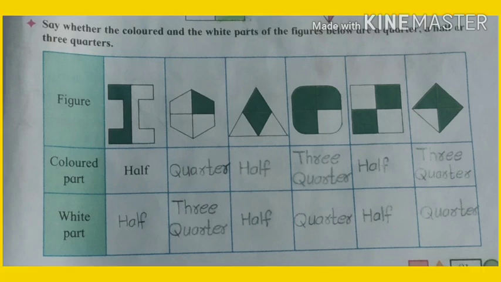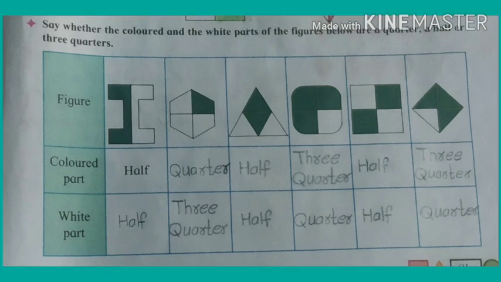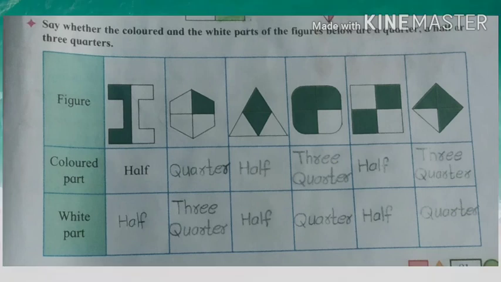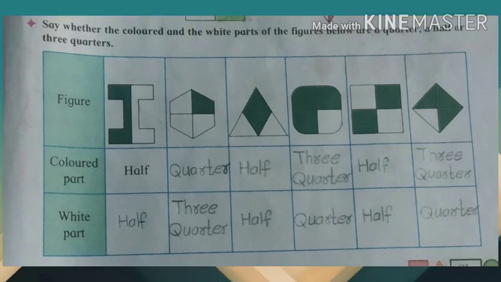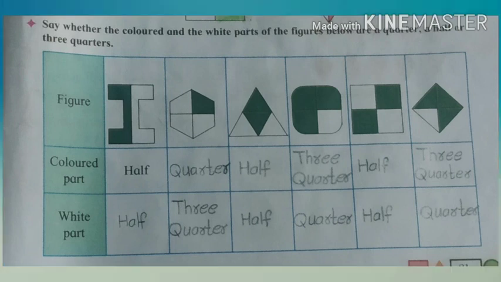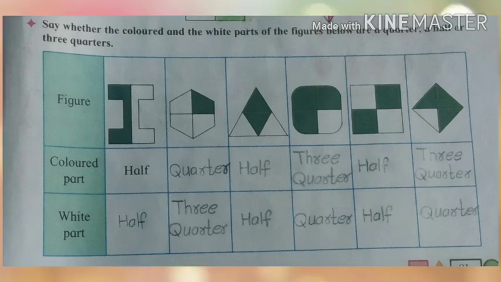Number 1, the colored part is a half and the white part also half. Number 2, the colored part is a quarter and the white part is 3 quarters. Number 3, the colored part half and the white part also half. Now number 4, the colored part is 3 quarters and the white part is a quarter. Number 5, the colored part is a half and the white part also half. And number 6, the colored part is 3 quarters and the white part is a quarter.